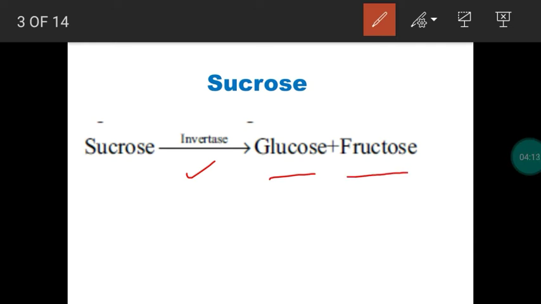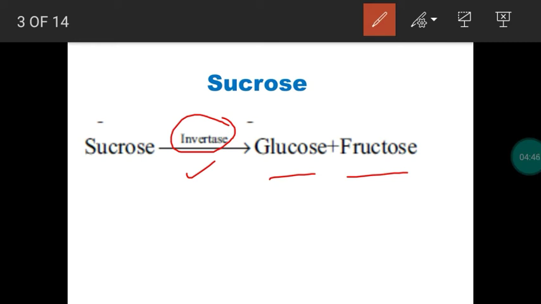As I told already, hydrolysis can be done with dilute acids like sulfuric acid or with an enzyme. The invertase enzyme converts sucrose into glucose and fructose. This enzyme invertase is present in the honey bee. One more question: the honey bee has the enzyme invertase, which is responsible for the hydrolysis of sucrose to provide glucose and fructose.